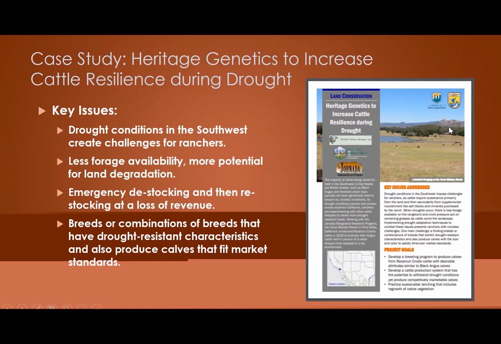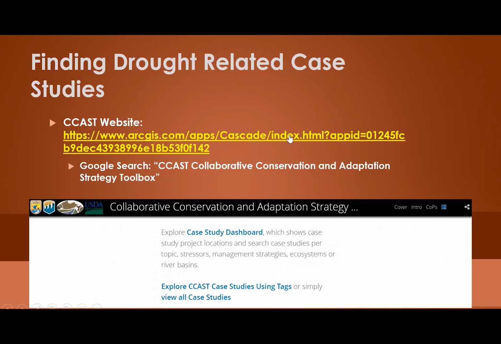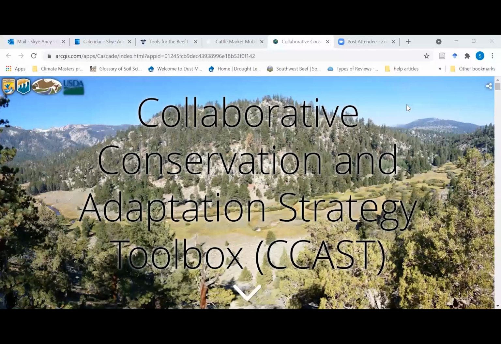So CCAST presents these case studies in two forms. There is a PDF quick overview of the project, which you're seeing pictured here, and there is an online story map that gives a little bit more details. And once again, we'll go and take a look at that.